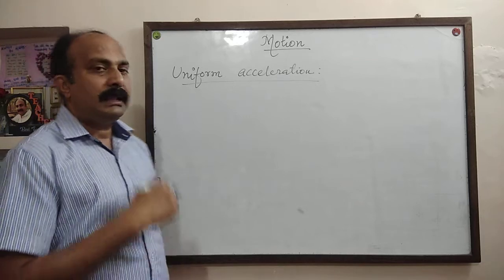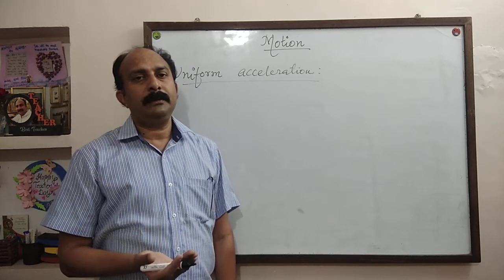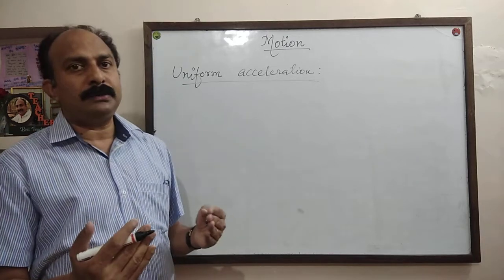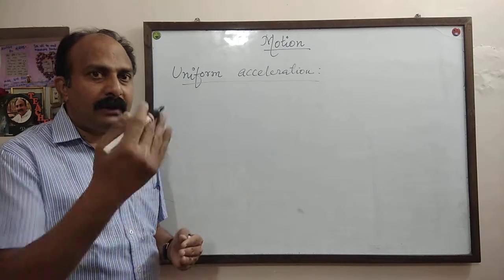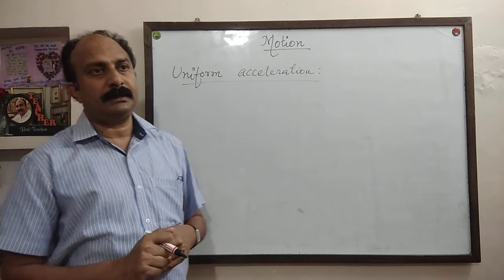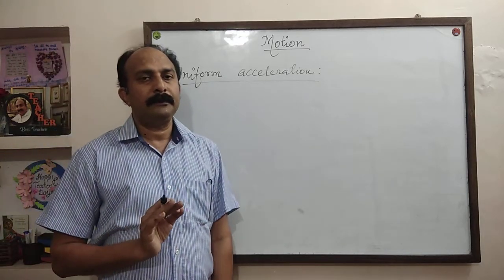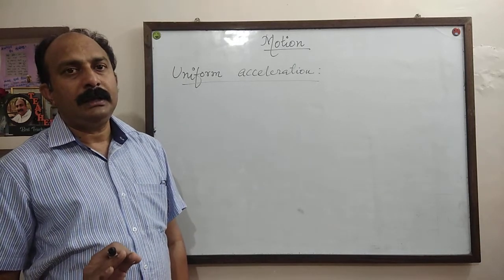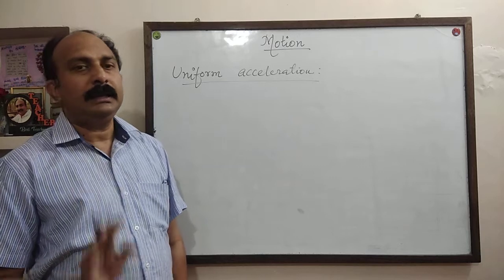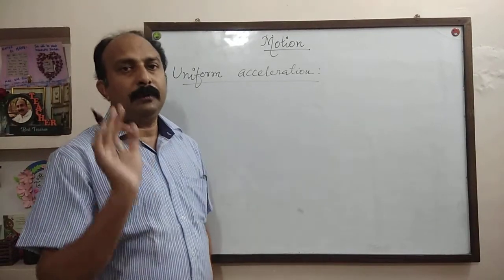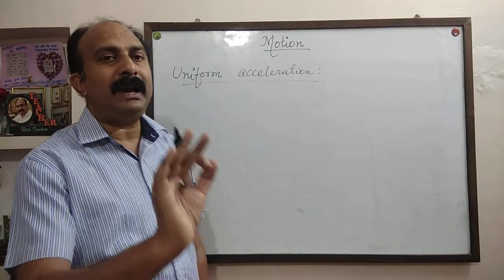If the velocity of a body increases by equal amount in equal interval of time, it is said to be uniform acceleration. I repeat, if the velocity of a moving body increases by equal amount in equal interval of time, the body is said to be in uniform acceleration.